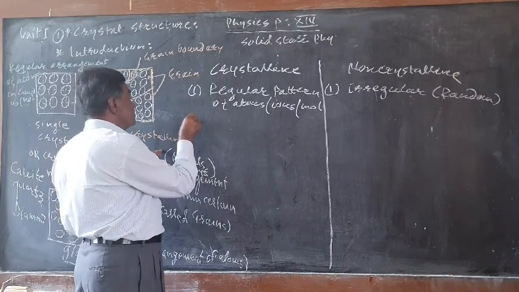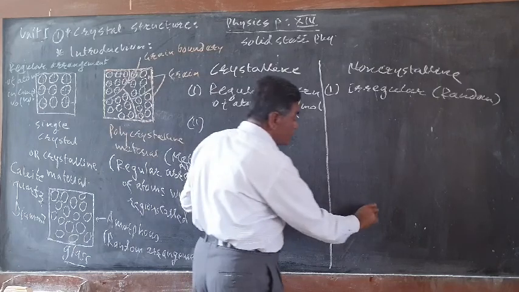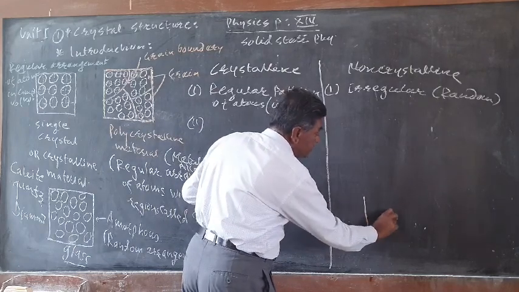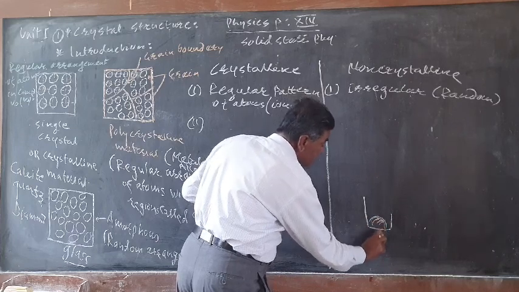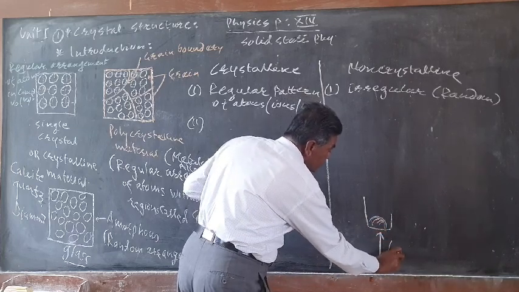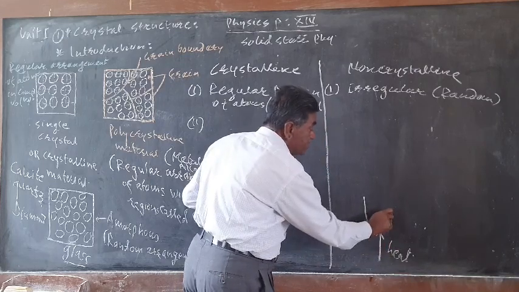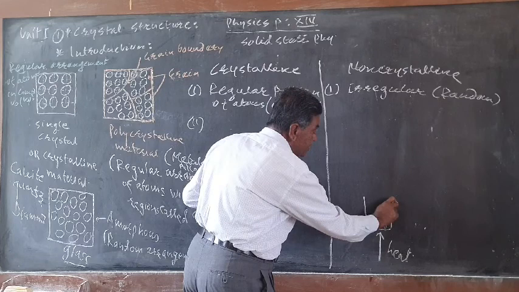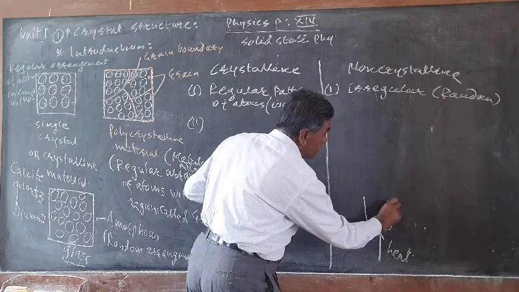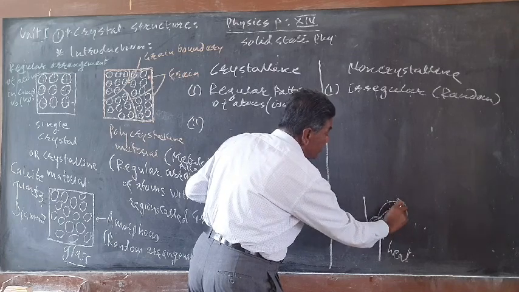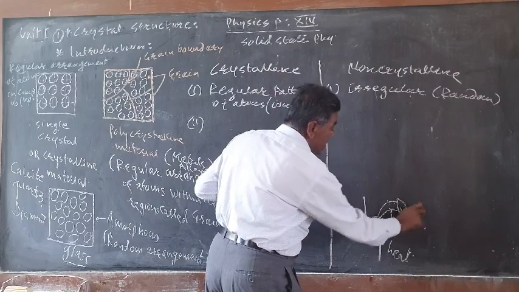The second difference: suppose we take a solid and heat it continuously, and the temperature is measured by means of a thermocouple. The voltmeter reading is converted into temperature.